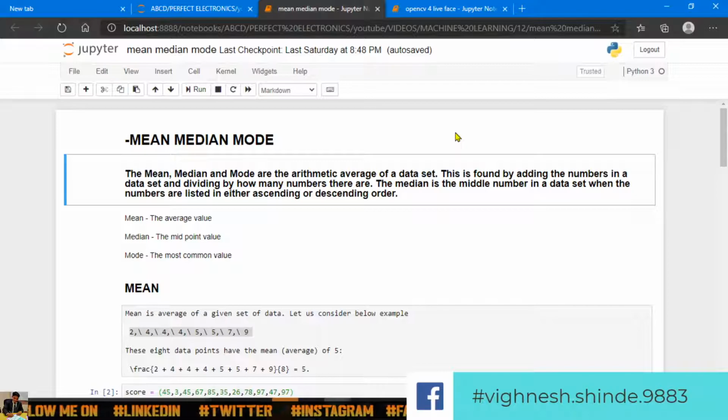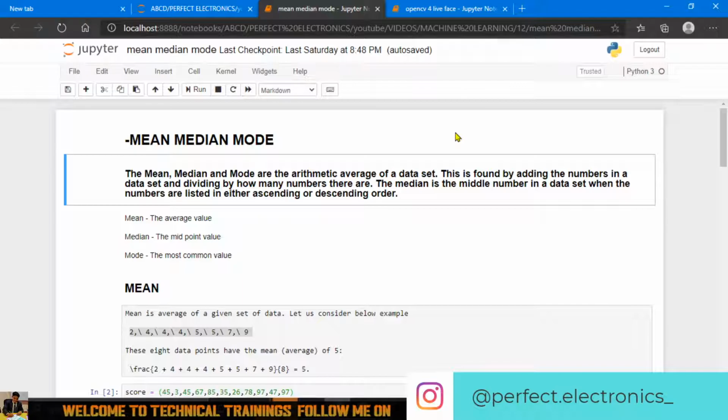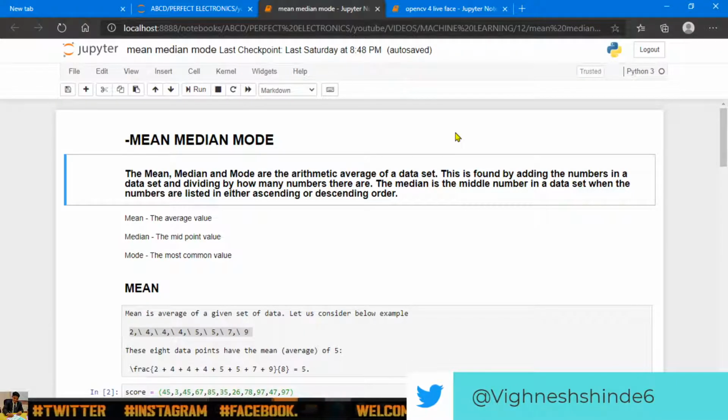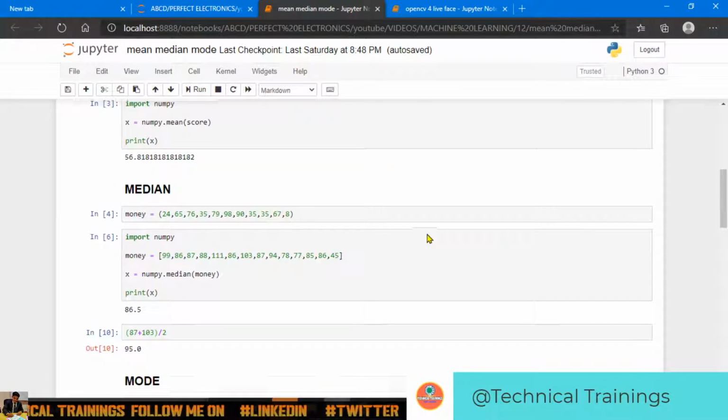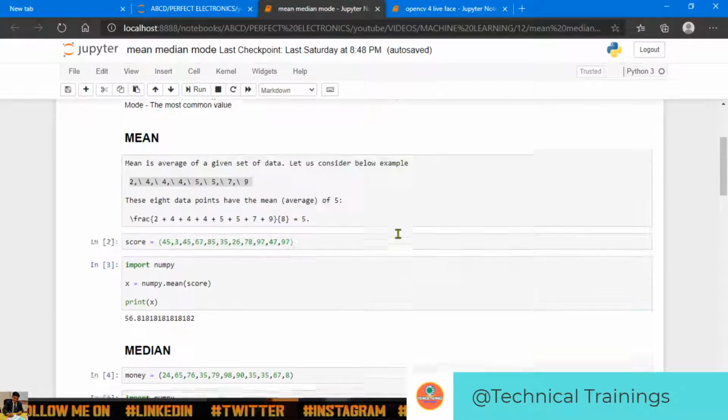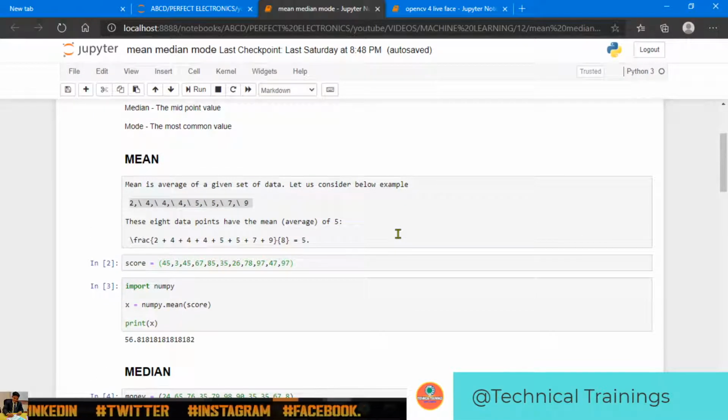So in this tutorial we are going to discuss mean, median, mode, and other topics like standard deviation and variance. This is a basic tutorial. First I want to make clear why you are learning all this: when we make any application in a particular program, we will need all these basic functions. So I'm creating basic things for you so that you can understand it in a better way, and create a proper program for your basic things.